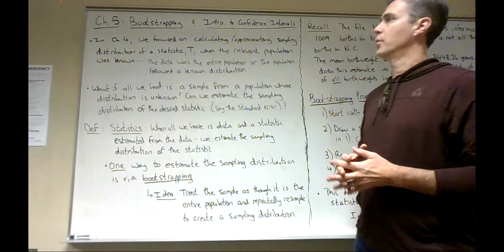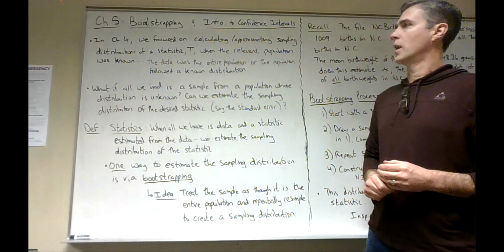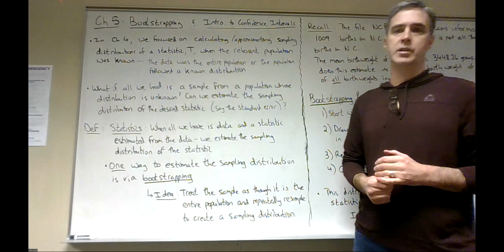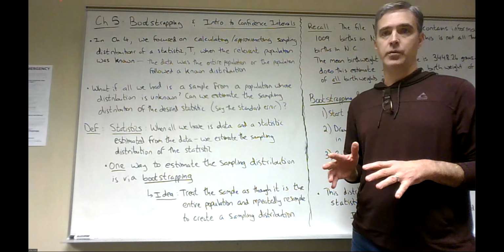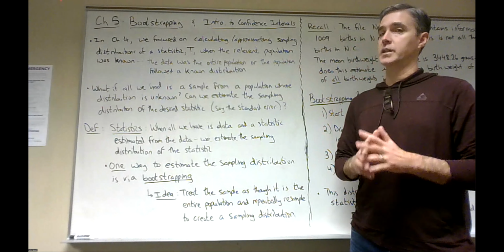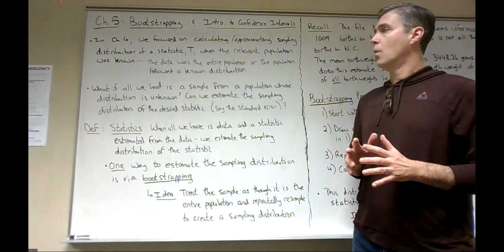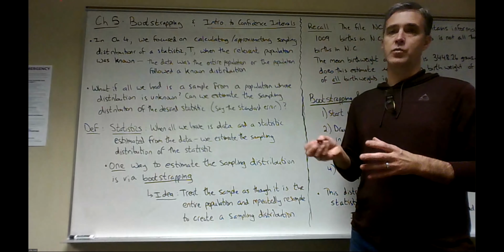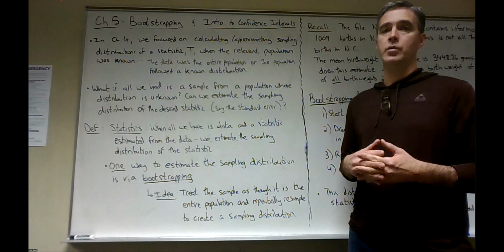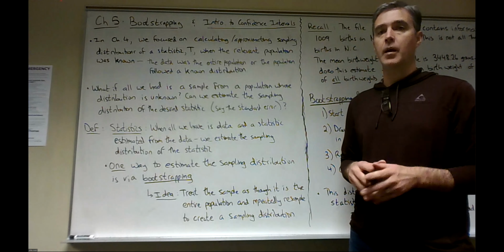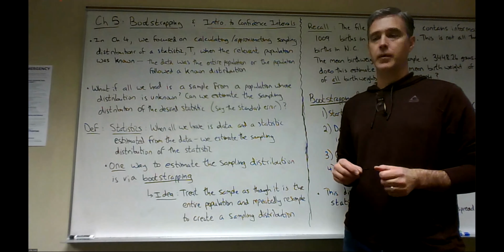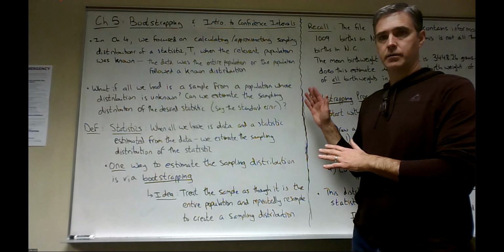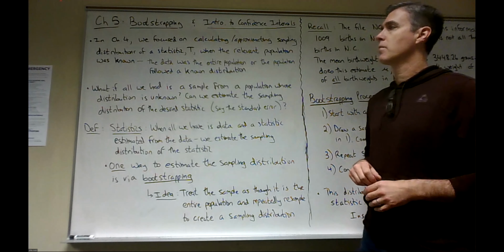In Chapter 4, we focused on calculating or approximating sampling distributions of a statistic T when the relevant population was known. Either the data set was the entire population or the population from which we pulled data was from a known distribution, okay? But in either case, knowledge of the population was there. Right, by the way, pause, copy, play.